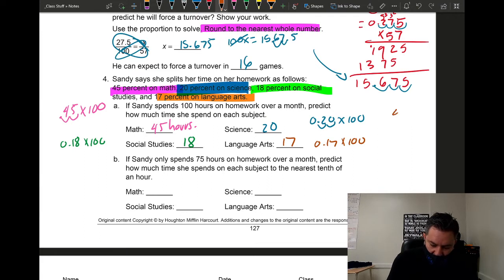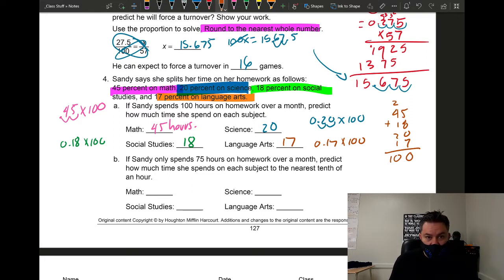So 45 plus 18 plus 20 plus 17 should give you 100 hours. So 8 and 7 is 15, plus 5 is 20, carry the 2, 2, 6, 7, and 3 is 100.